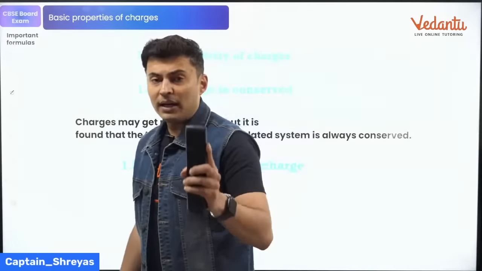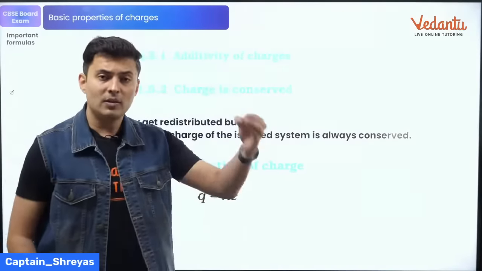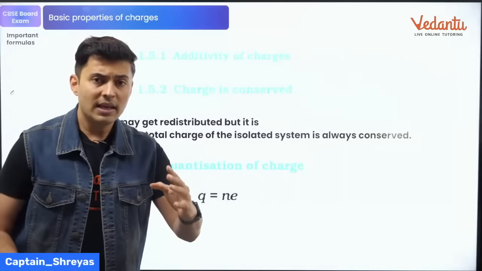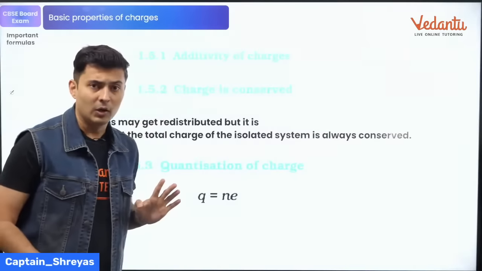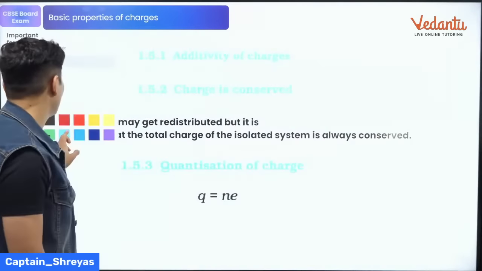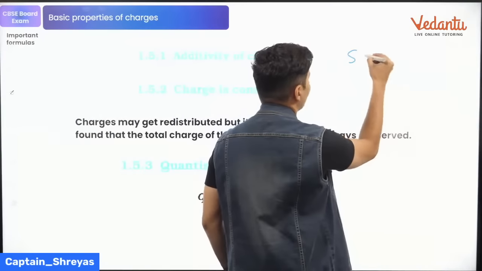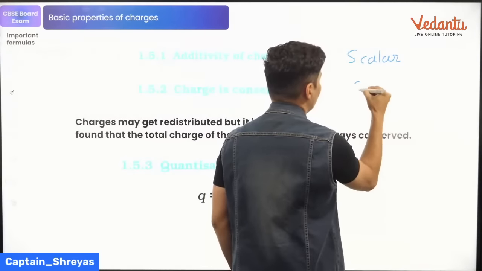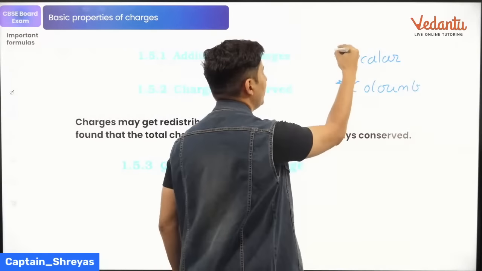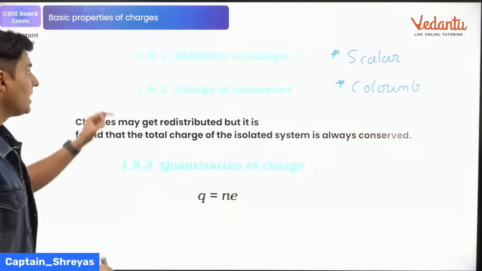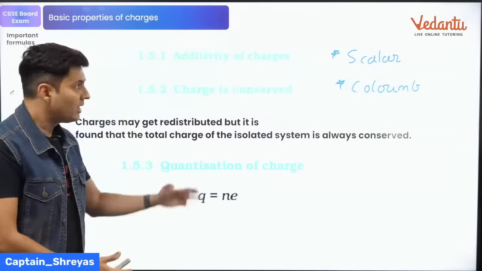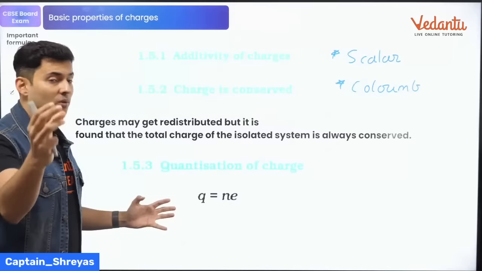Next, they might ask you to give the properties of charges, or there might be a question based on the properties of charge. Charge is a scalar. It is measured in coulombs. Write that down. Do not forget to write that particular point. It is a scalar quantity and it is measured in coulombs. So mention these 2 points when they ask you properties of charges. Then mention 3 main properties, which will fetch you those marks.